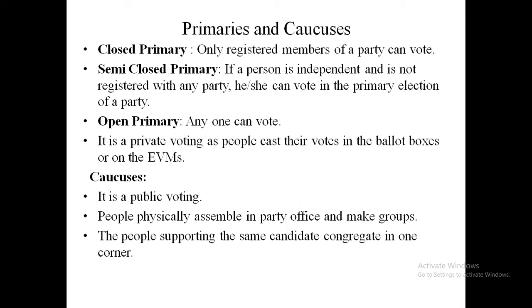And open primary means anyone can vote. Even a voter who is registered for a particular political party can also vote in the primary elections of another party. That is why it is called an open primary.